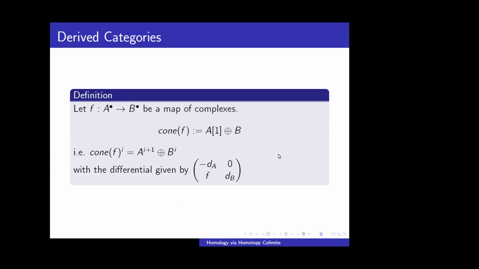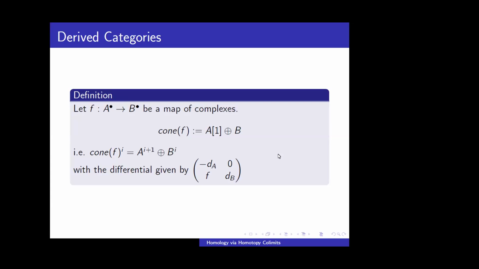So let us define a well-known thing called the cone of a map. If f is a map from A to B, we can define cone of f as A1 plus B. What is A1? A1 is A shifted by 1 to the left. So the ith component of cone f will be A of i plus 1 plus Bi. And the differential will be given by this type of matrix. We can check easily that the differential squared is 0. So it is really a chain complex.